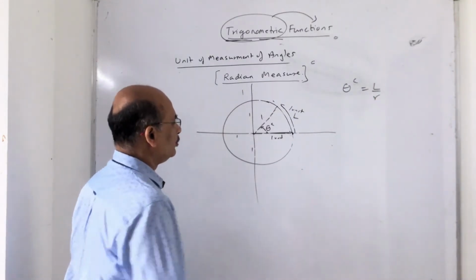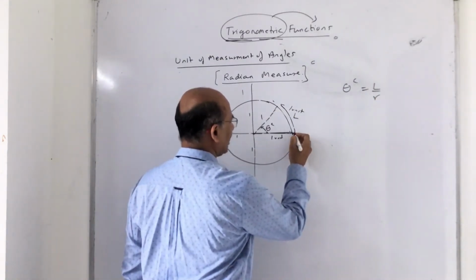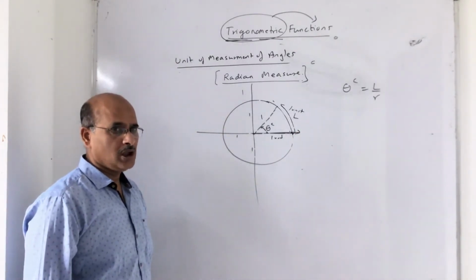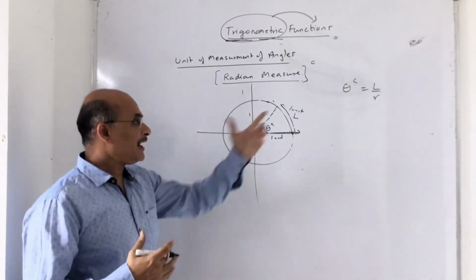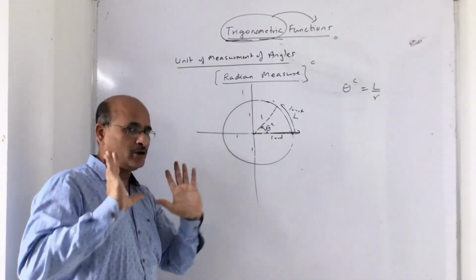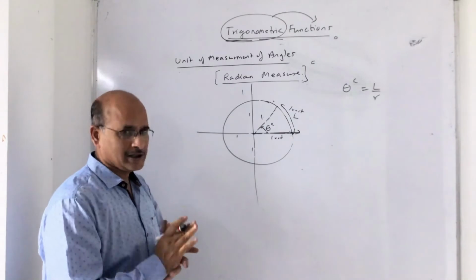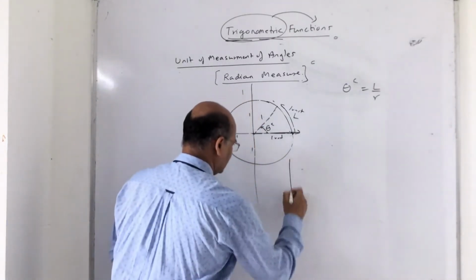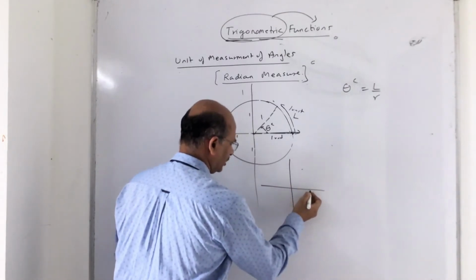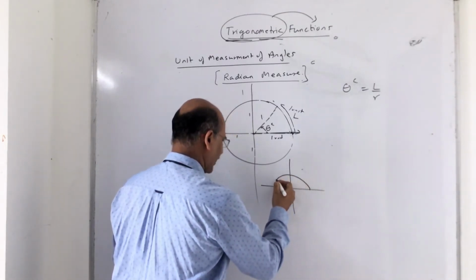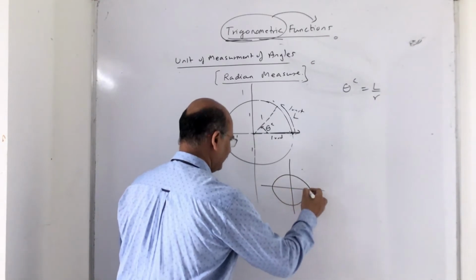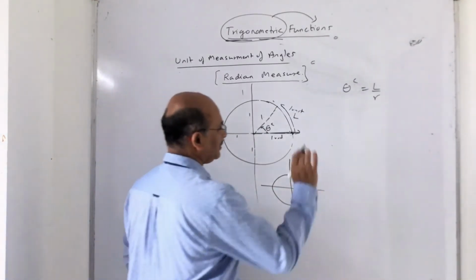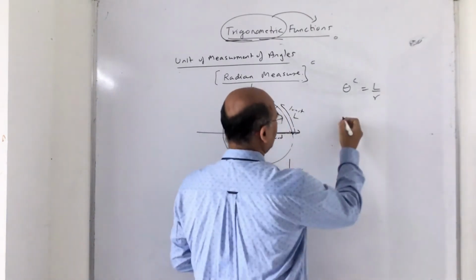Now what I am trying to do is work out the relation between degree and radian, because I know something about degree. Correct? Okay, so let us begin that. Let us take an example. So this is the unit circle. Now you know that this is 180 degree in degree terms and this complete set is 360 degree. Do you agree with this? That means, pay attention now, you can say theta radian.